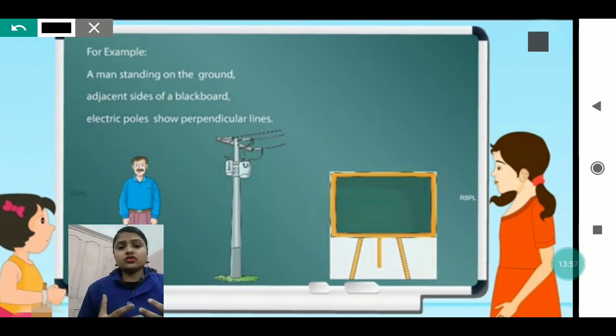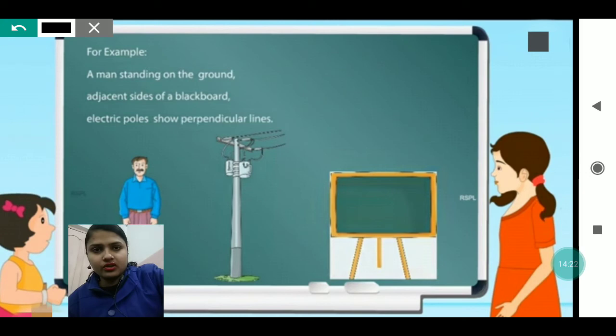We hold our breath for that time, and then we sing the anthem. Why? Because at that particular time we form a 90 degree angle, and that means we are forming a perpendicular line. That example is given here. In the same way, the street pole on the road you must have seen, and the board in your class, those all are perpendicular lines.